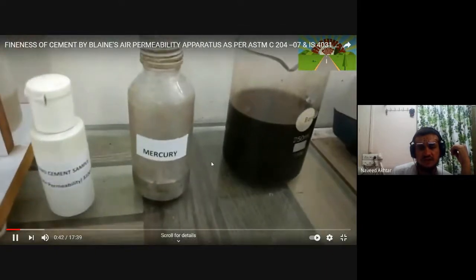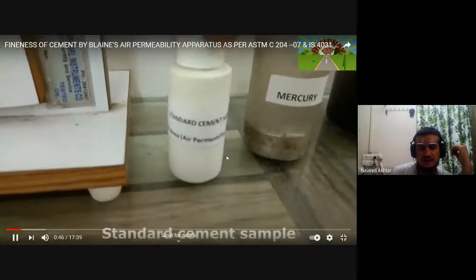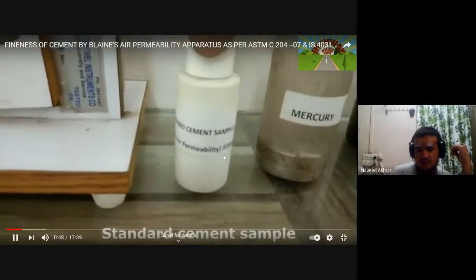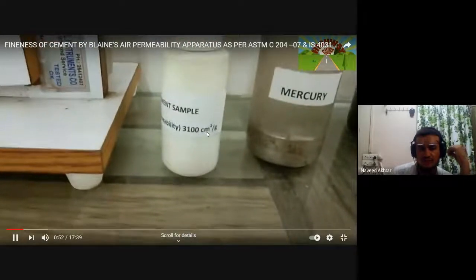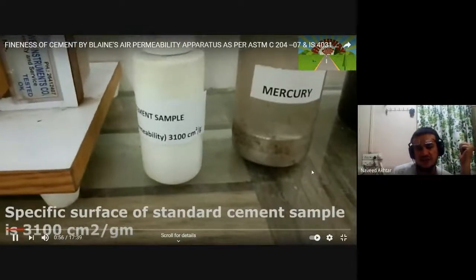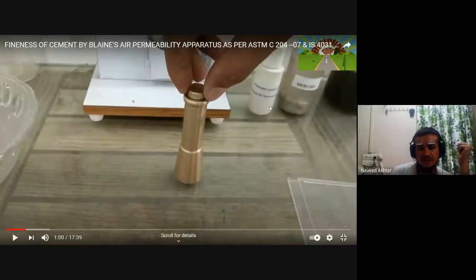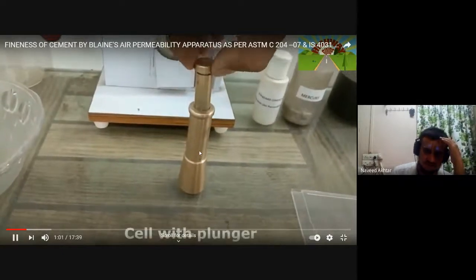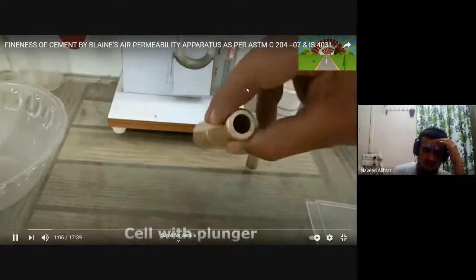This mercury you are seeing, and this is your standard cement with known air permeability of, you can say, 3100 centimeters square per gram. That is the specific surface area we know. The specific surface area of that cement is 3100 centimeters square per gram. This one is the cell, with a plunger we are using for the test.